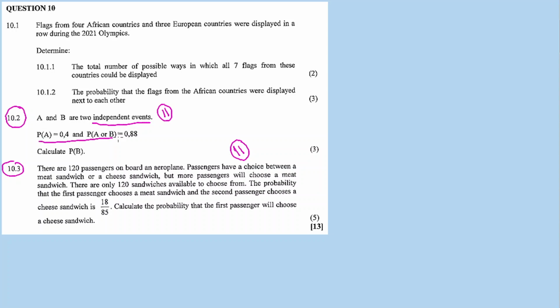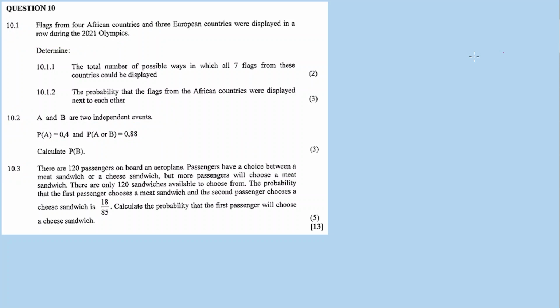There are probability laws, so learn them from grade 10. You need to go back in preparation for your trial, your final exam. Make sure you also consult the textbooks for grade 11 and 12, especially where it deals with probability. 10.1 is grade 12 work. This is counting.